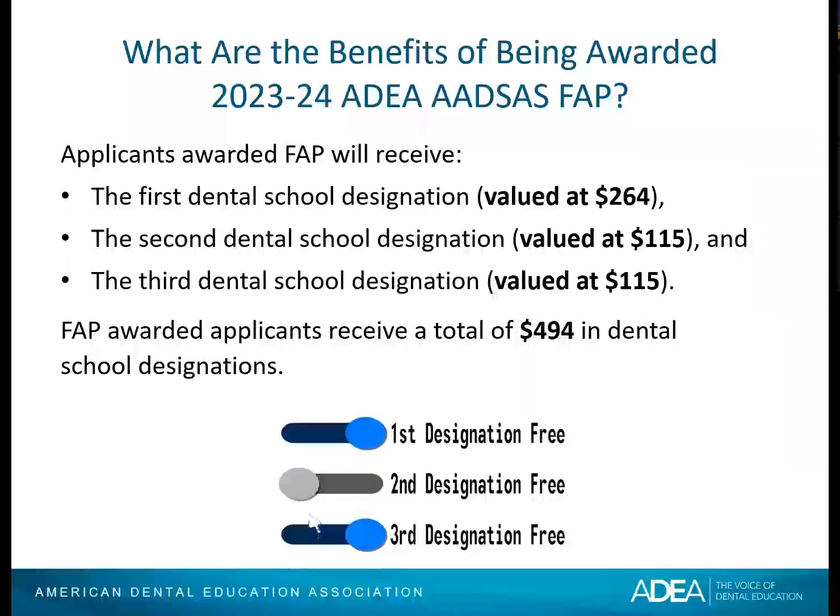What are the benefits of being awarded the 2023-24 ADEA AADSAS FAP? Applicants who are awarded ADEA AADSAS FAP will receive a total of $494 in dental school designations. You'll receive the first, second, and third dental school designation for free, and that's valued at $494.